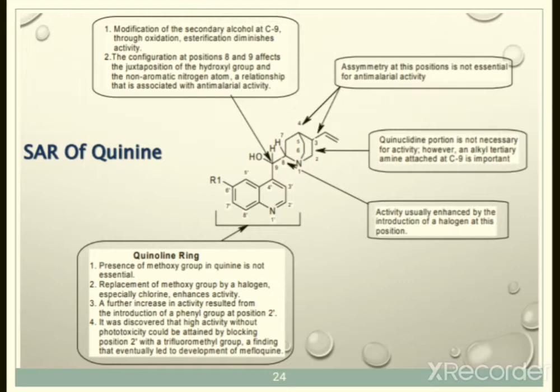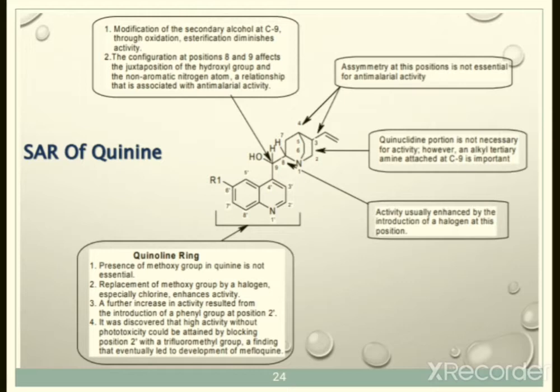So the discovery of further derivatives without phototoxicity: these kinds of drugs were showing phototoxicity, but it could be avoided by blocking the position 2' with trifluoromethyl, CF3, which we can substitute at the 2' position. Eventually this develops a less phototoxic drug, for example mefloquine.